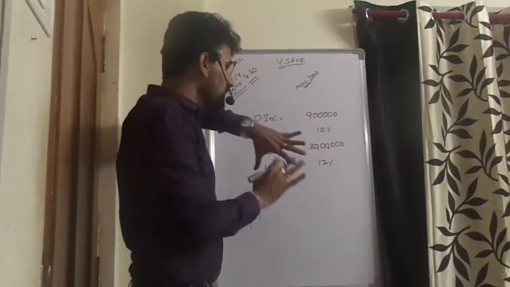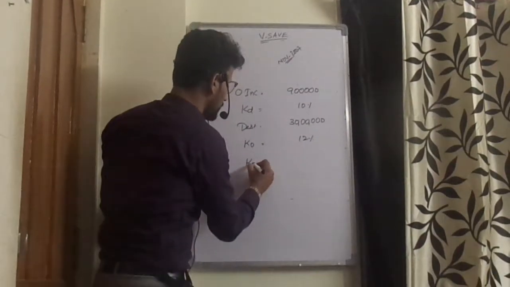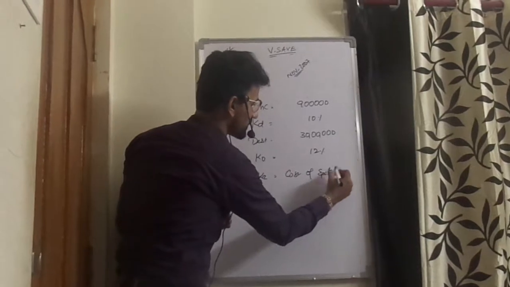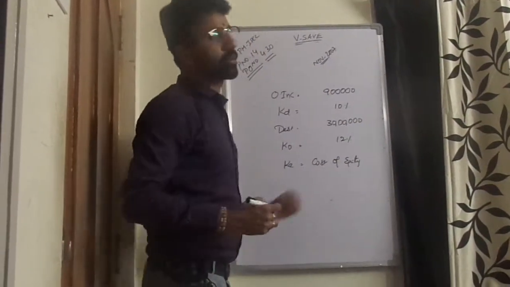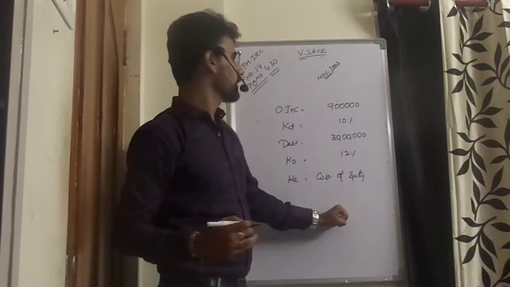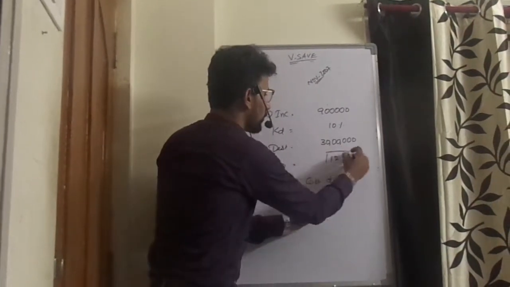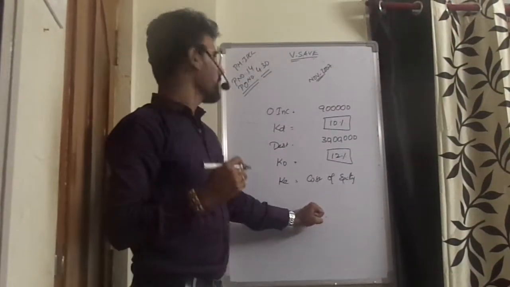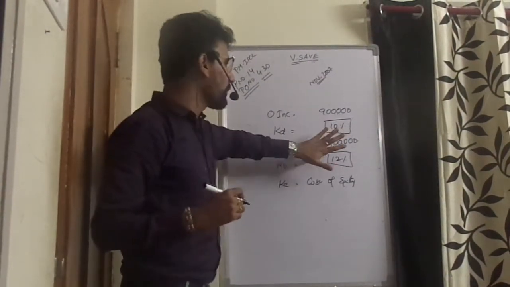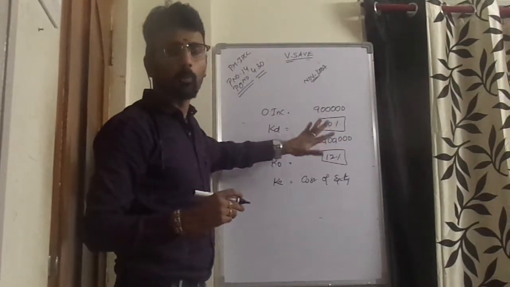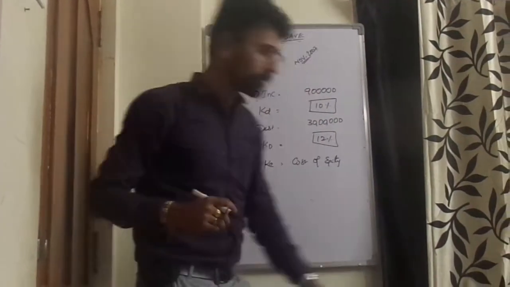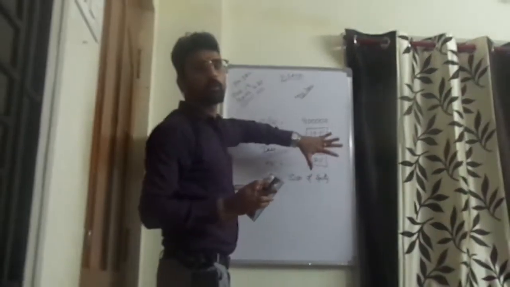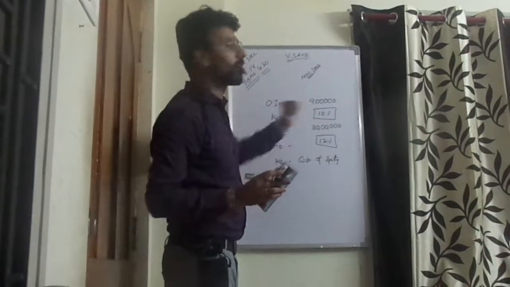If a question like this comes asking you to compute cost of equity, we should understand that this is a question from capital structure theories, and we have constant KO and we have constant KD. When KO is constant and when KD is constant, the approach to be followed is net operating income approach, and we also should know that under this approach corporate taxes shall be assumed as nil.